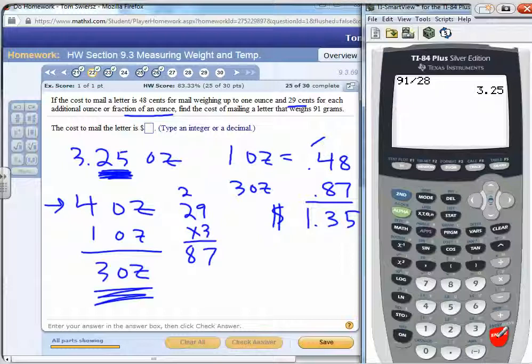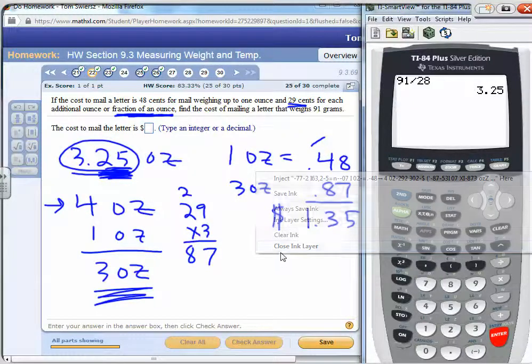Okay, so again, we converted from grams to ounces using our dimensional analysis, and then for the 3.25 ounces we had to pay for 4, because you have to pay 29 cents, or the equivalent of the entire ounce, for any fraction. So we just ended up paying for 4 ounces. We did the problem with respect to 4 ounces. First ounce 48 cents, the last 3 at 29 gives us 87, for a total of $1.35.